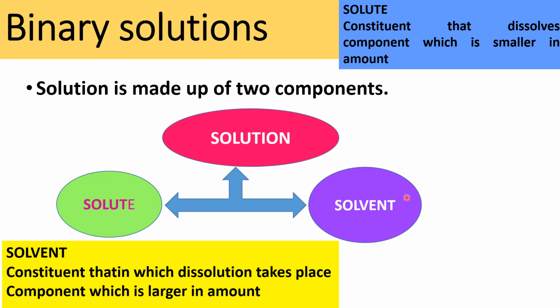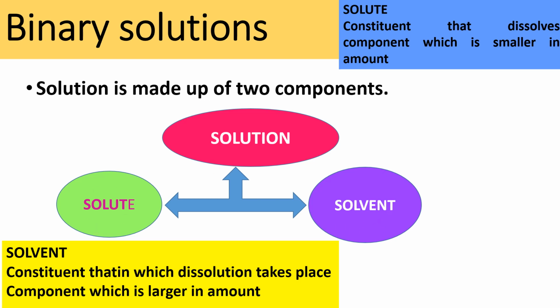When we take a salt solution, the component in larger amount is water, so water is the solvent. If we take a sugar solution, solute is sugar and solvent is water. If we take an alcohol solution, solute is alcohol and solvent is water.